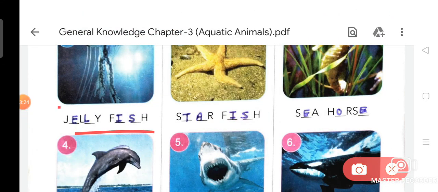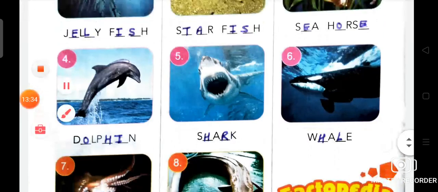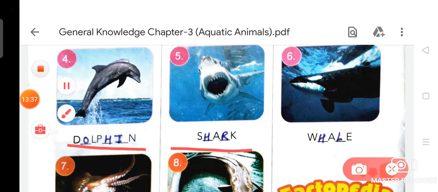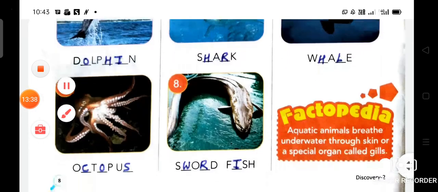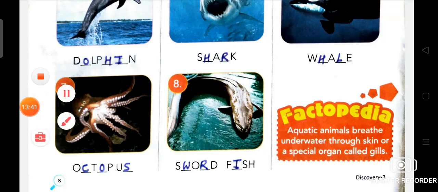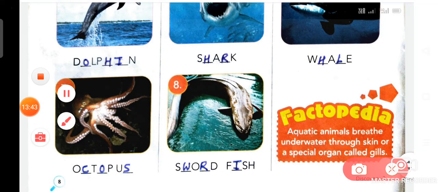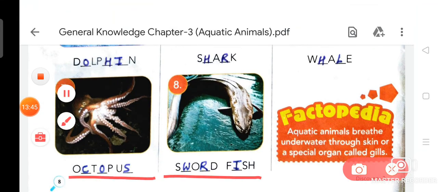Jellyfish, starfish, seahorse, dolphin, shark, whale, octopus and swordfish. With this topic your chapter has been completed.